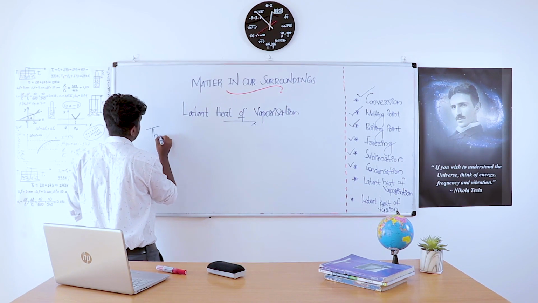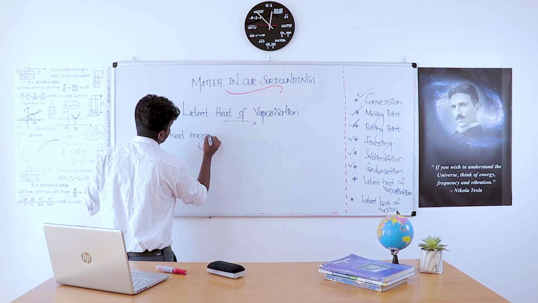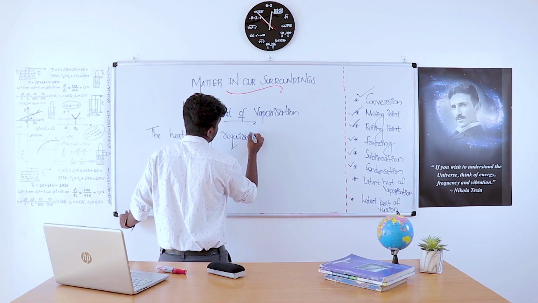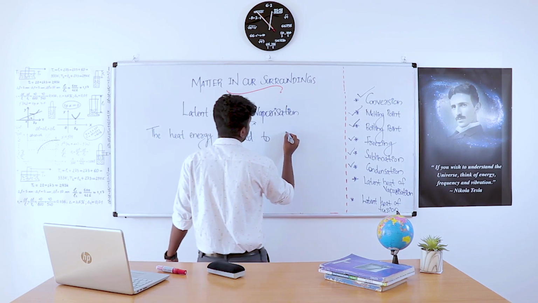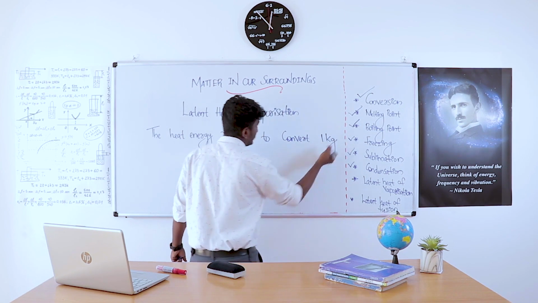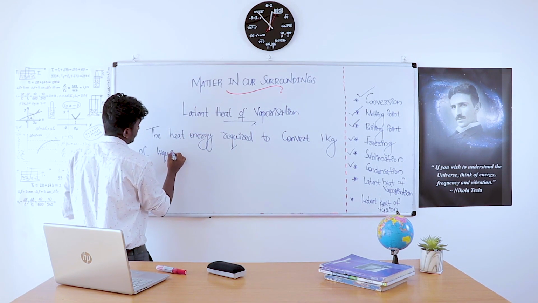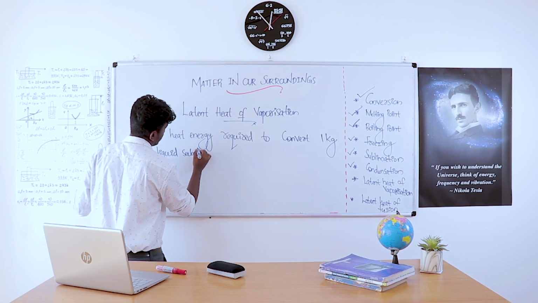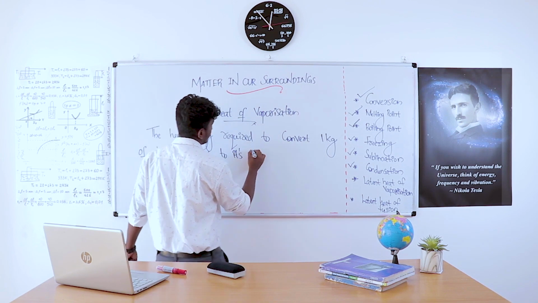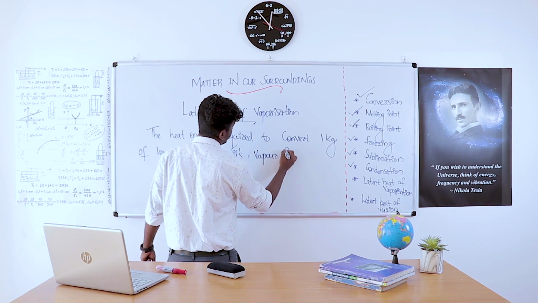Latent heat of vaporization is the heat energy required to convert 1 kilogram of liquid substance to its vapor form or gaseous form.